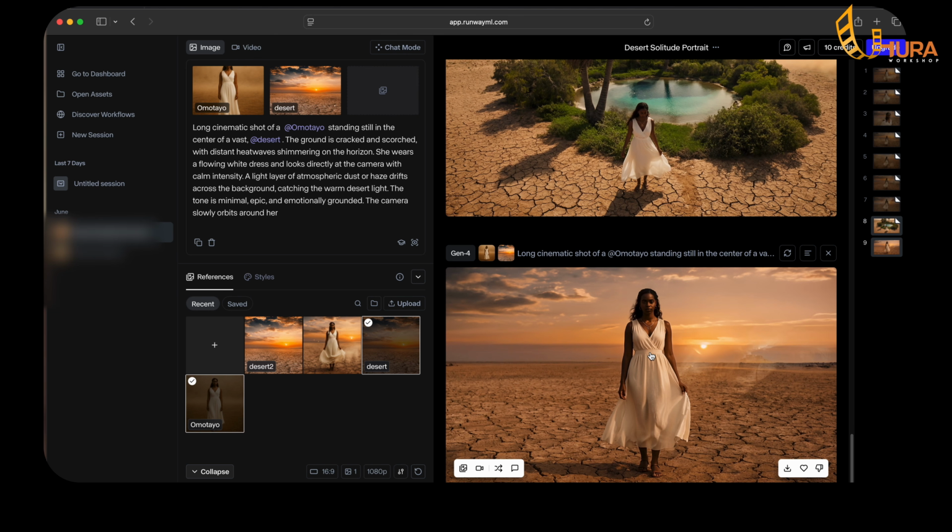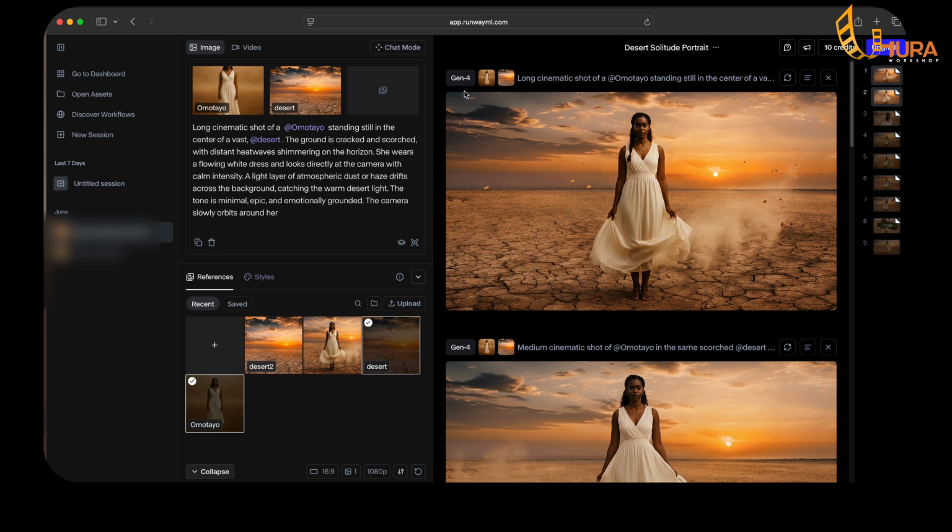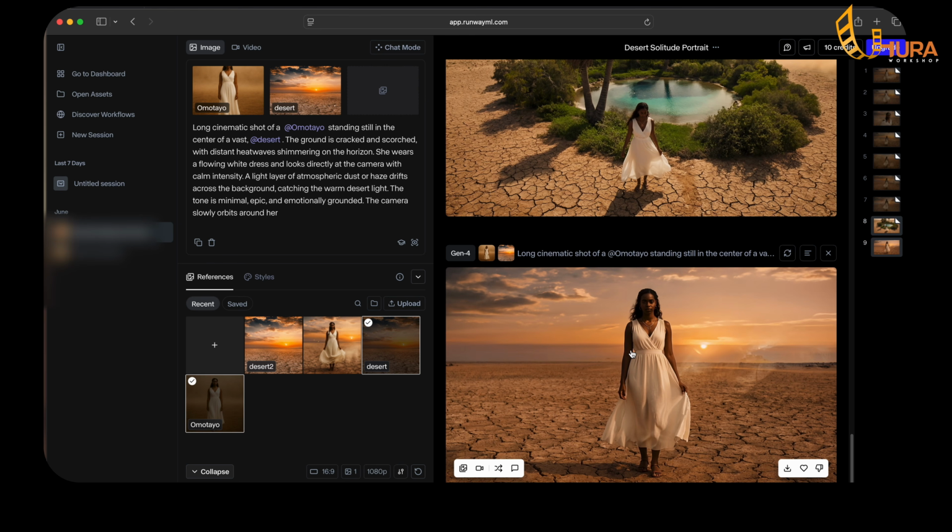This is the image. She's holding her dress, looking straight into the camera. The sun is behind her. This is fine. So what I did was to create my images. Then I converted those images into videos. Pretty straightforward. So with this, you can go ahead and create any other scene that you want.